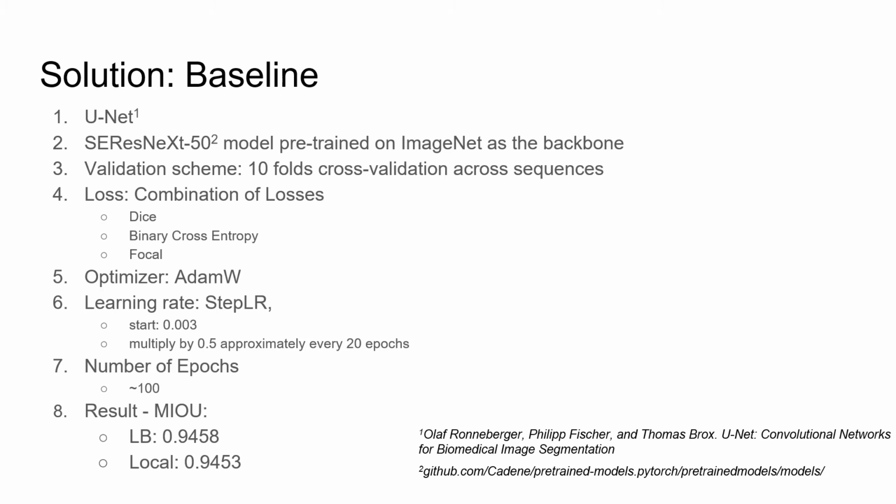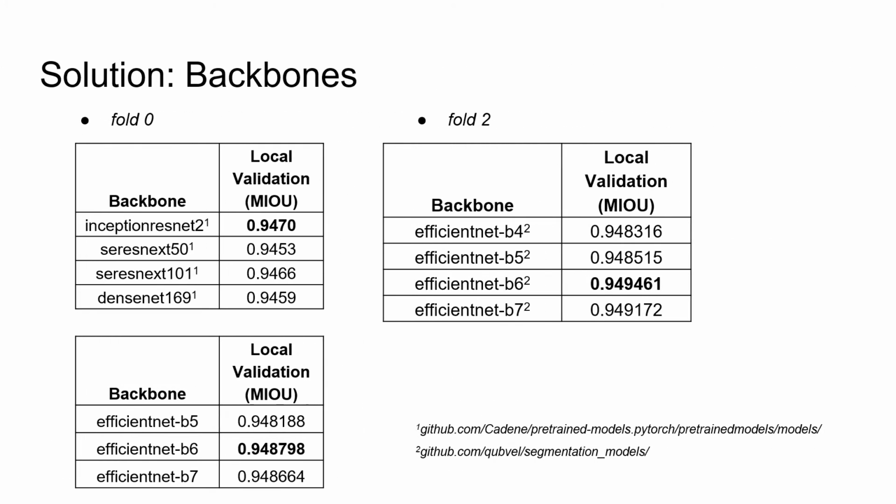At the end of the day, our local score was equal to 0.9453 and the leaderboard gave us 0.9458. So our baseline is ready and the local validation correlates with the leaderboard. After, we started playing around with different backbones. As you can see from the tables, the EfficientNet family was the highest scoring backbones. By the way, fold 1 was the worst, so we jumped to fold 2.